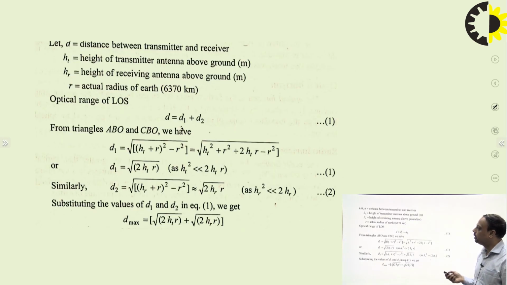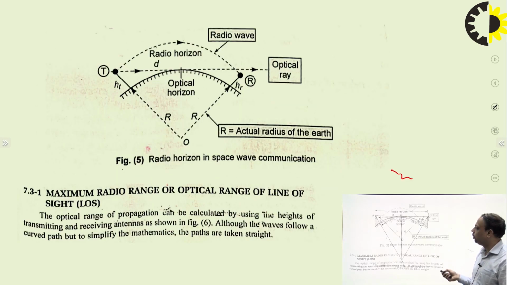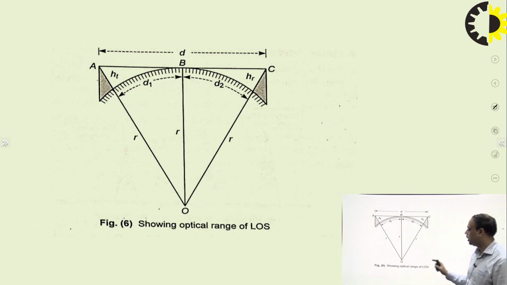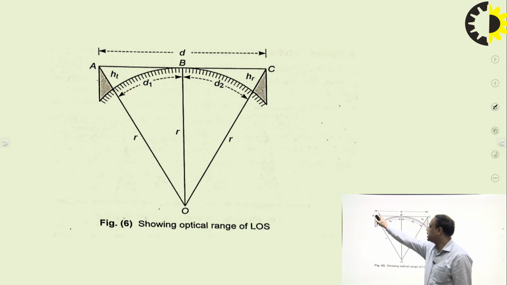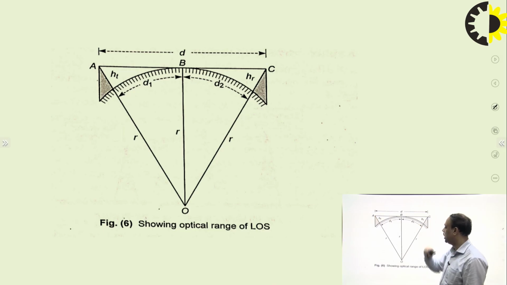For that we can refer to this figure. This is the center of the earth O. These are the three radii of the earth. This is the d1 distance in the curved shape, and this is the d2 distance. This is the actual distance, that is d. This is the height of the transmitting antenna. This is the height of the receiving antenna.